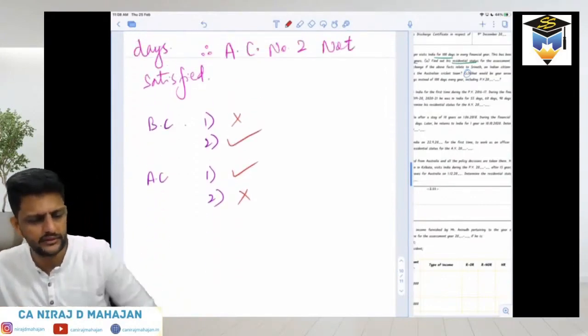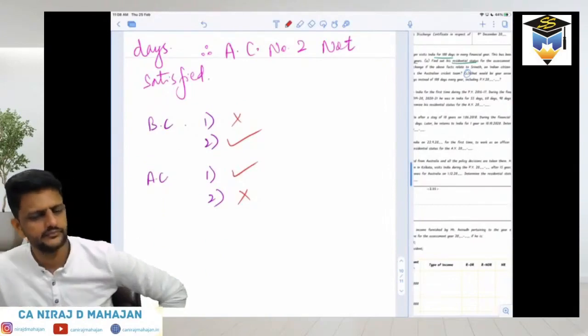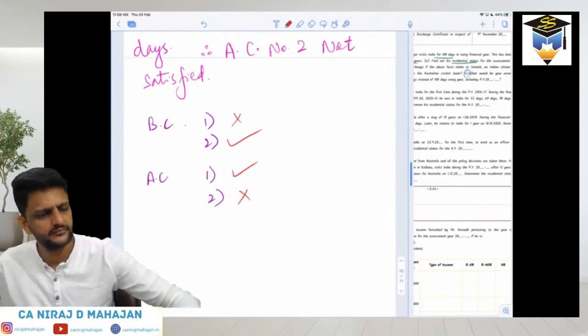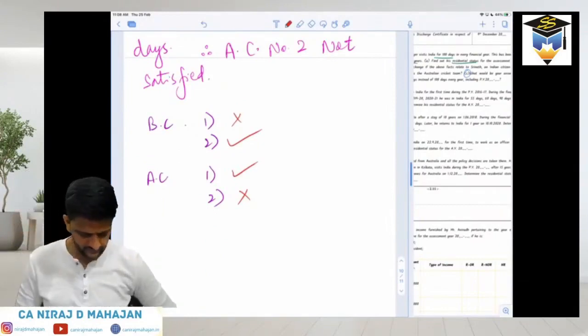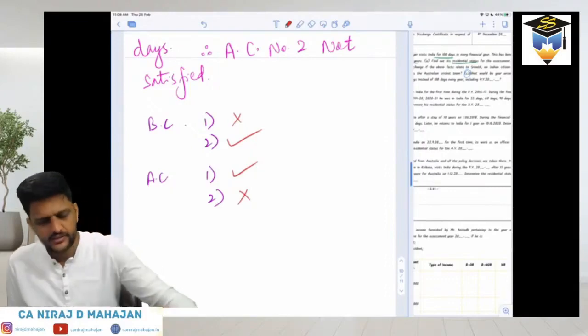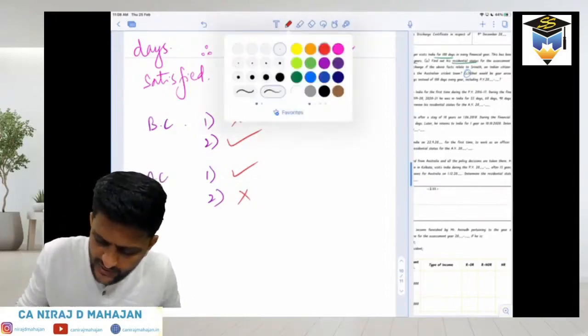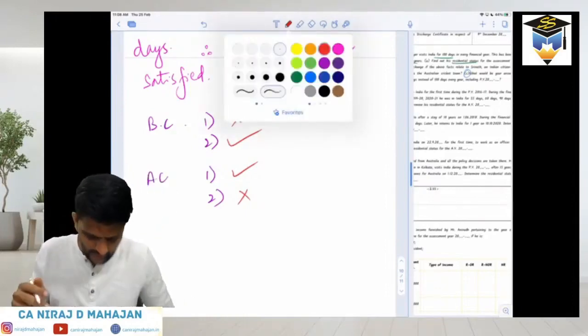Since he satisfies one of the basic conditions but not both additional conditions, he is RNOR.